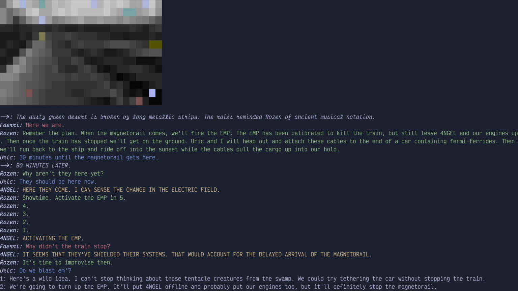Improvising. Do we blast them? Okay, so here's a wild idea. I can't stop thinking about those tentacle creatures from the swamp. We could try tethering the car without stopping the train. We're gonna turn up the EMP. It'll put Angel offline and probably put our engines too, but they'll definitely stop the magneto rail. Or we can fly ahead of them and destroy the rails with missiles.